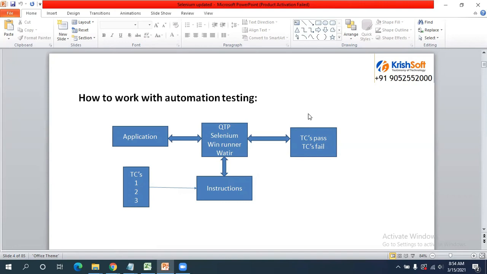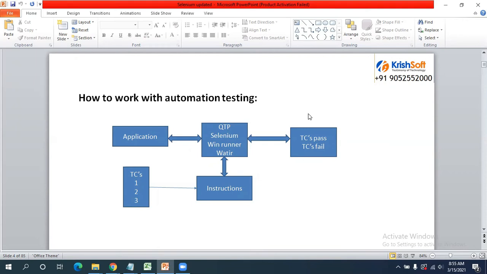so that it will be very easy for us to understand the functionalities. Whenever we have any doubts in real time, we can always reach out to the manual team and get our questions clarified from them. Okay, so that is how it will work.